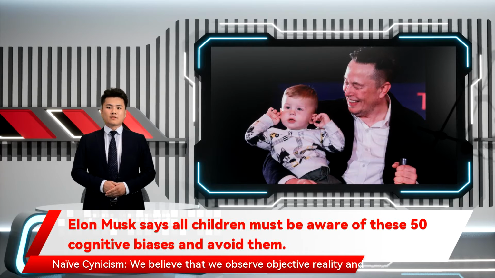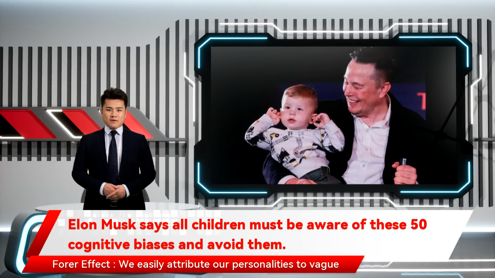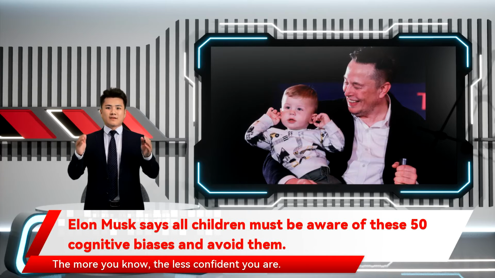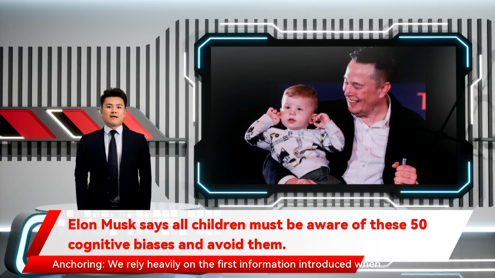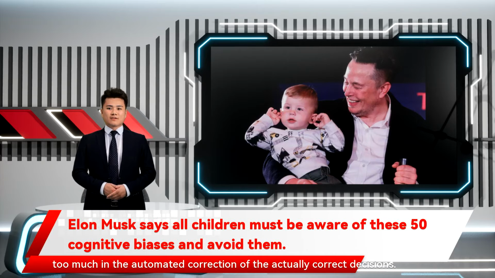15. Naïve cynicism. We believe that we observe objective reality and that other people have a higher egocentric bias than they actually do in their intentions and actions. 16. Forer effect. We easily attribute our personalities to vague statements, even if they can apply to a wide range of people. 17. Dunning-Kruger effect. The less you know, the more confident you are. The more you know, the less confident you are. 18. Anchoring. We rely heavily on the first information introduced when making decisions.